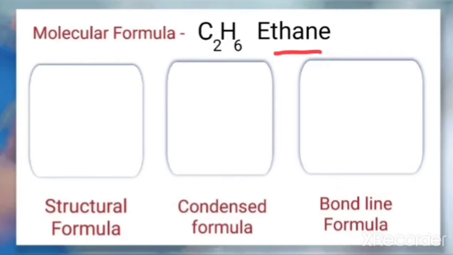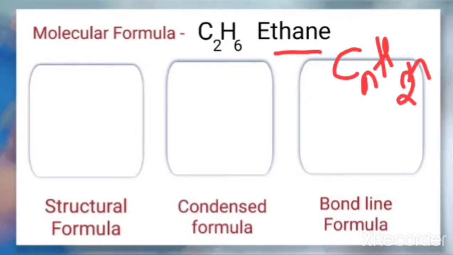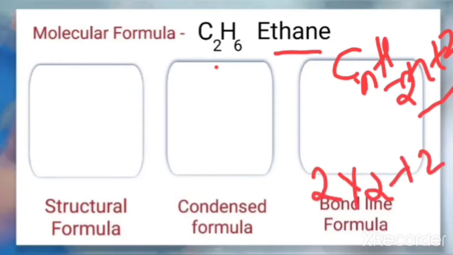Alkane has the general formula CnH2n+2. Here n is the number of carbons, and if it is 2, what will be the number of hydrogens? That is 2n plus 2, 2 into 2 plus 2. So what do we get here? 6. So the formula for ethane is C2H6.